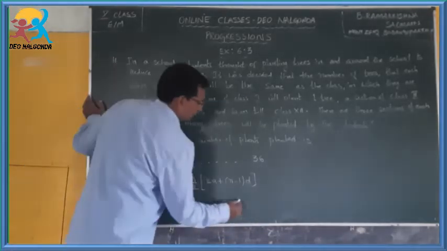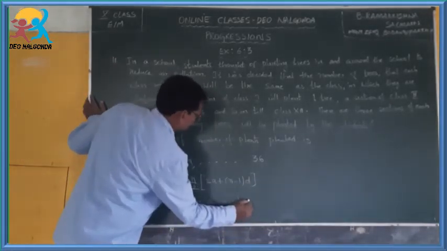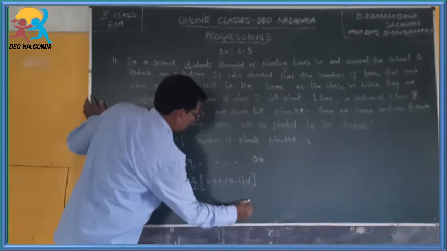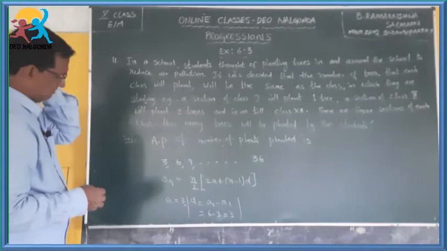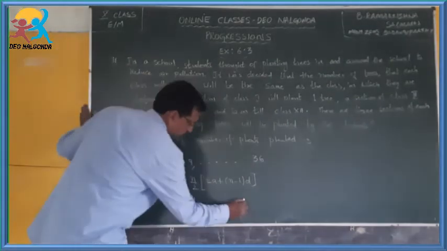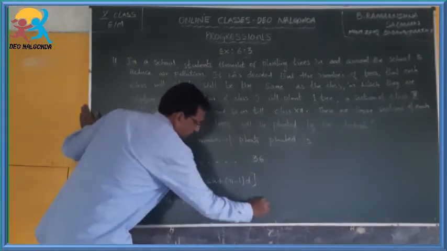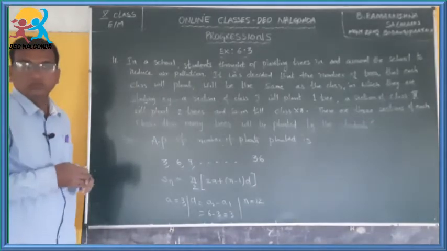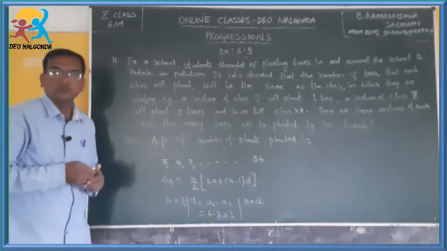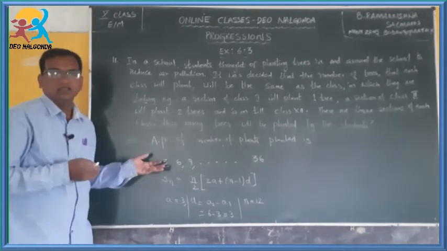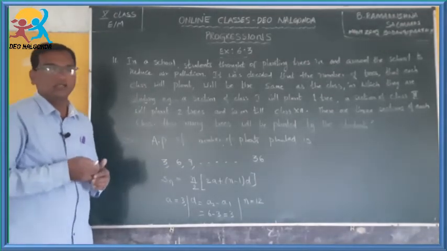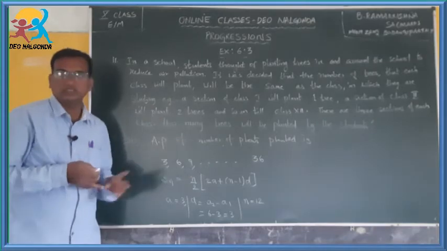Next, n is equal to 12. How can you tell that n is equal to 12? Because there are 12 classes, we can conclude that the number of terms in this progression is 12.